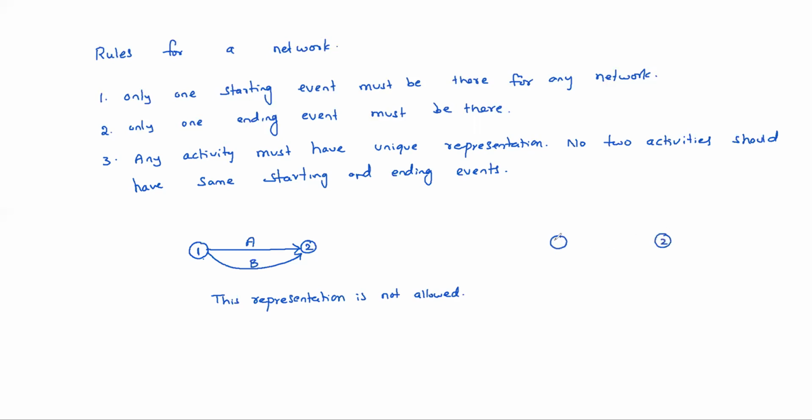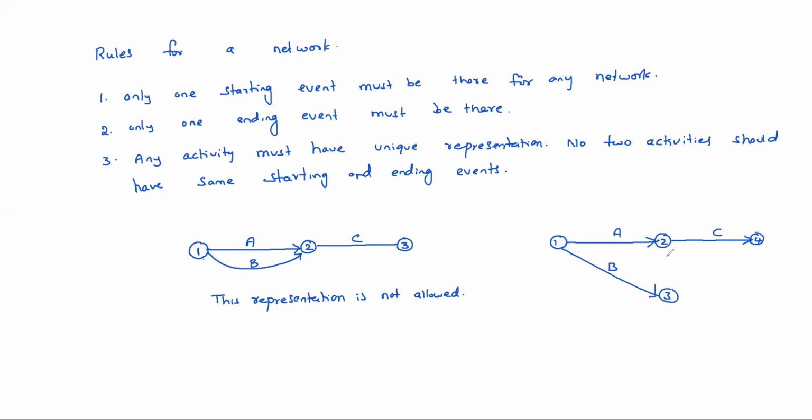So 1-2 will have A. Suppose 1-3 is B. Then see, our requirement is actually that activity C must be started after completion of A and B. That is our requirement. Then we can go for this. Activity C must be started after completion of A and B.